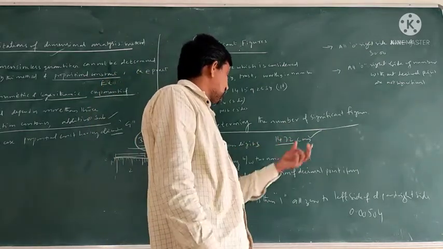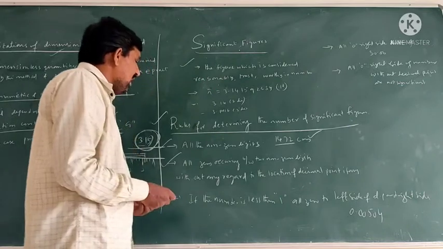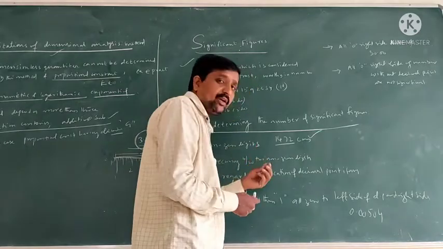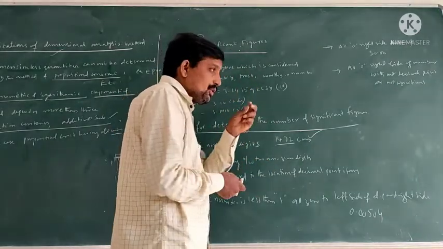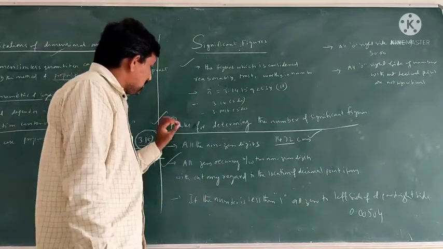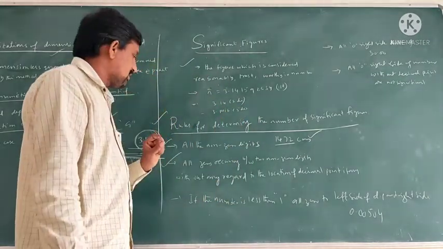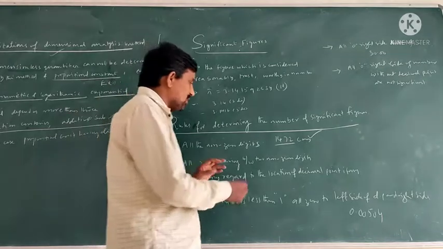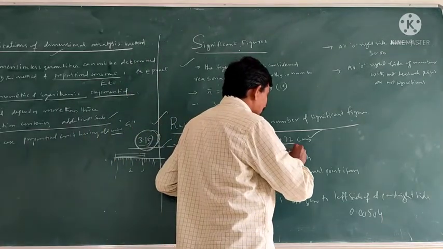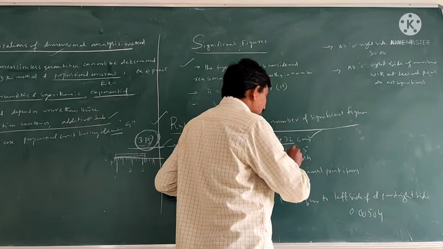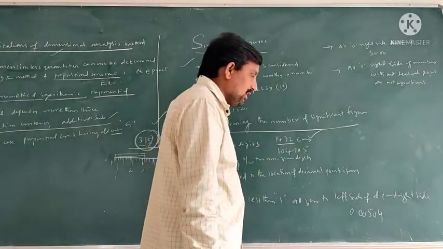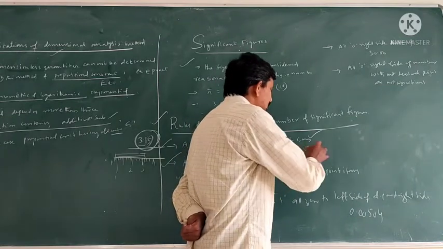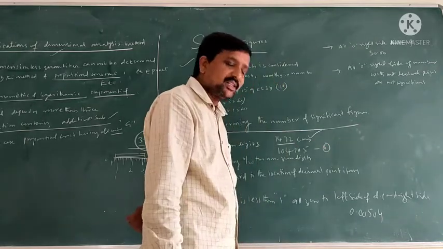And the second one is all zeros occurring between non-zero digits. If the zeros are occurring between any two non-zero digits, the zeros are also considered significant digits, without any regard to the location of the decimal point. For example, 104.705. So this is a number. How many significant numbers are there? 1, 2, 3, 4, 5, 6. So in this number, significant digits are 6.